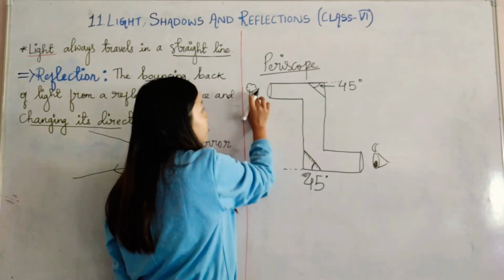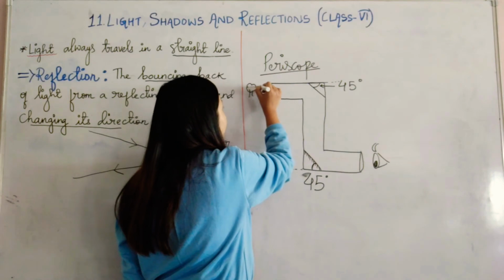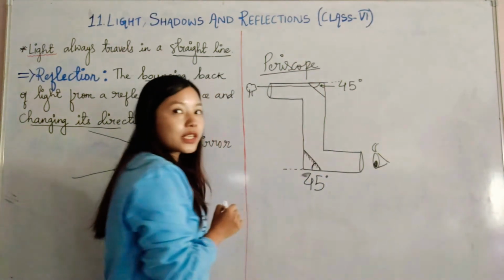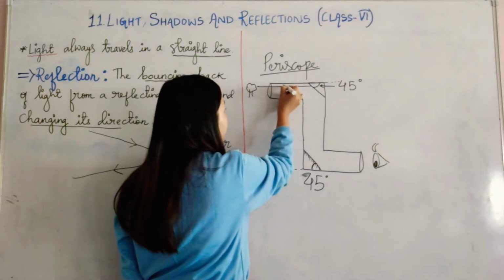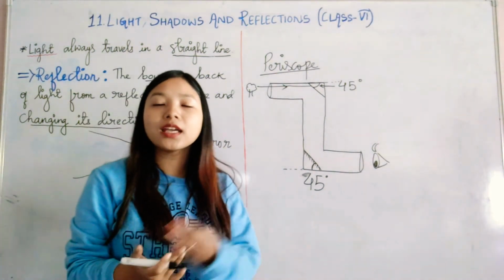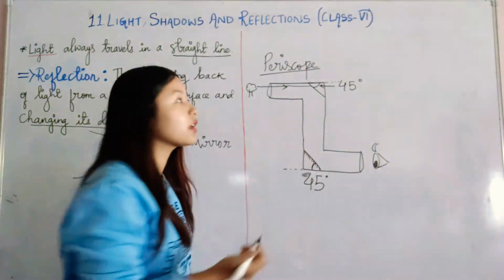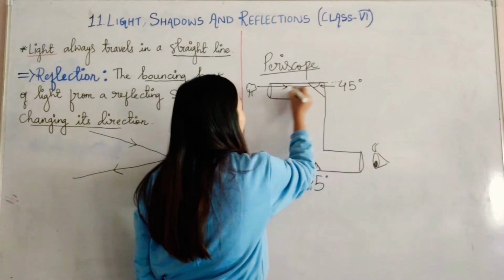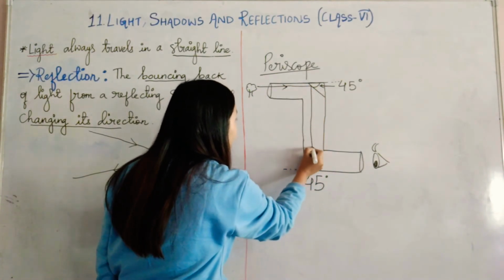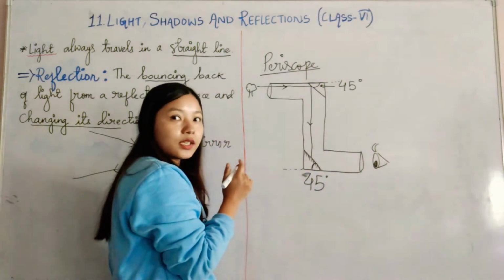If you try to observe the tree, what will happen? The light falling on this tree from the sun will be reflected. You remember the light always travels in a straight line. So light will fall on this mirror, and after falling on a mirror, what happens to the light? It bounces back and changes its direction. So light falling on this mirror will change its direction and will fall here. This should be a straight line, okay?